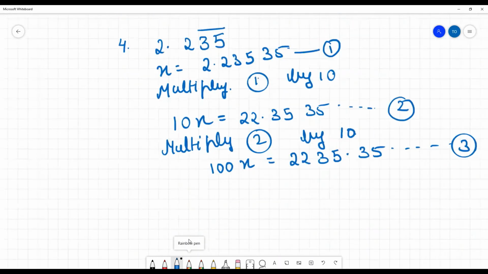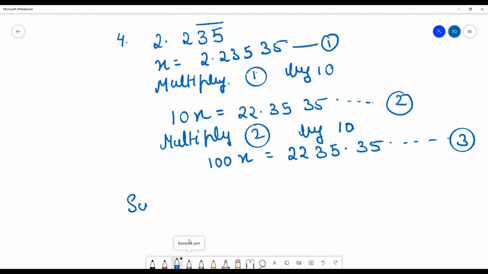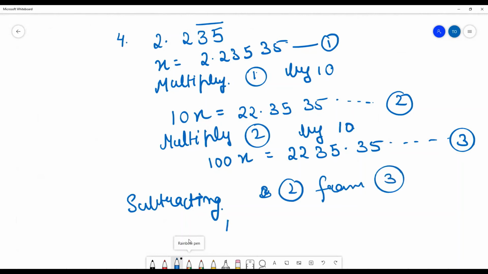So now what we will do is we will subtract 2 from 3. So we will get 100x minus 10x is equal to, because we want a number before this. We want two numbers because there is a bar on two numbers.